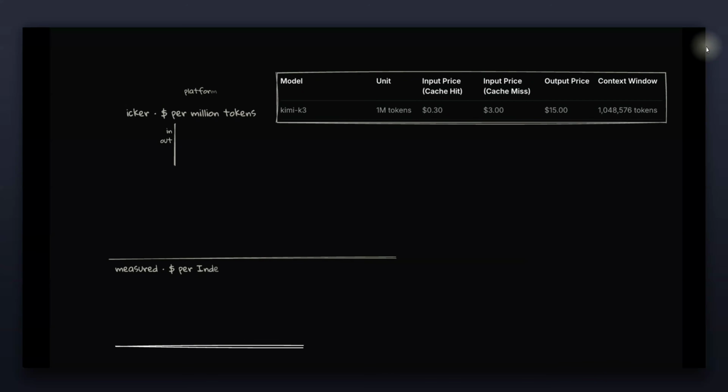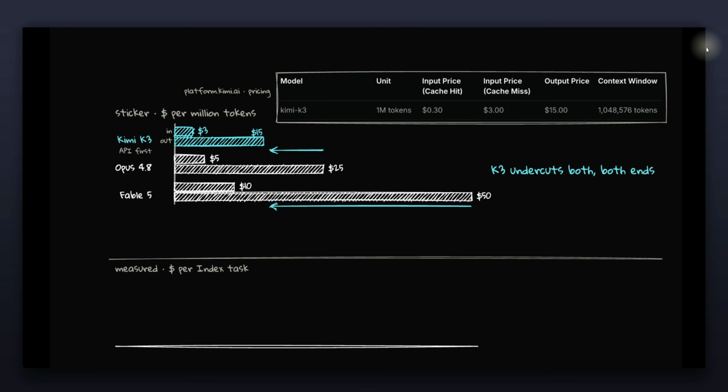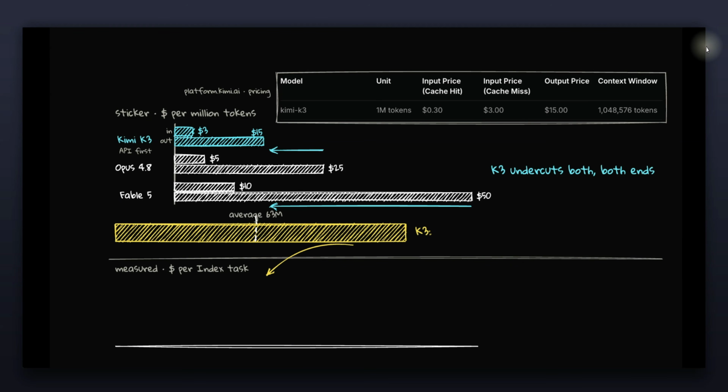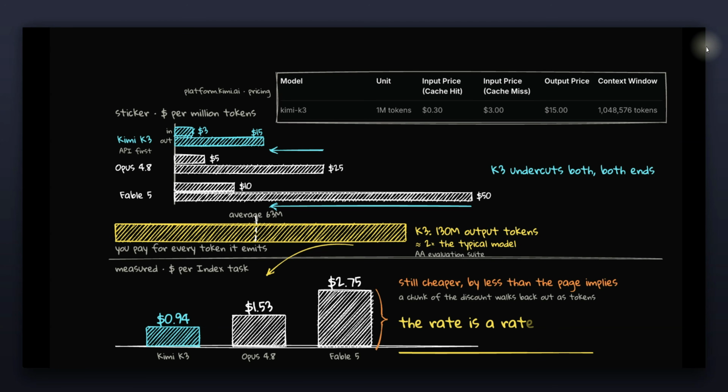Now, let's talk about the part that a lot of people are not going to like, because with a frontier level model, they have a frontier level price increase as well. You are essentially looking at Sonnet level pricing, which gives you performance close to Opus 4.8 or surpasses that. In some cases, you are getting Fable 5 level performance at the cost of a Sonnet model.